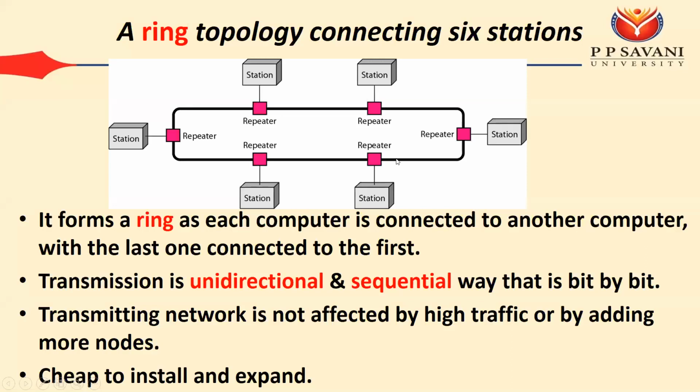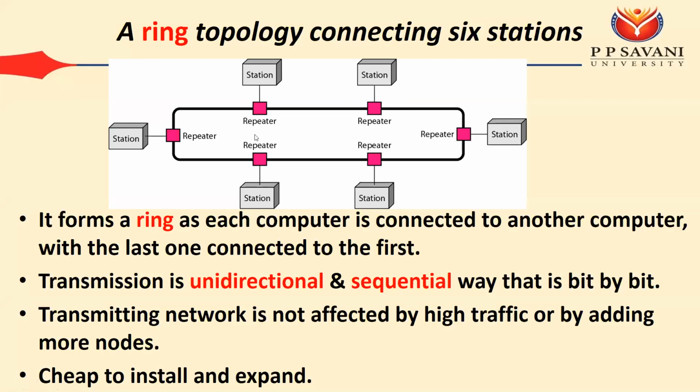Okay, so come back to the ring topology. As I have suggested, ring topology is made of a ring in which the stations are connected through repeaters. What is the task of a repeater? The task of a repeater is just to regenerate the signals. Whatever signals are going down, it remakes them to pass through the ring.